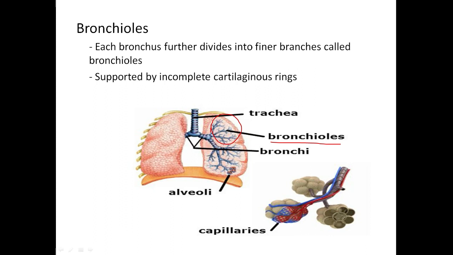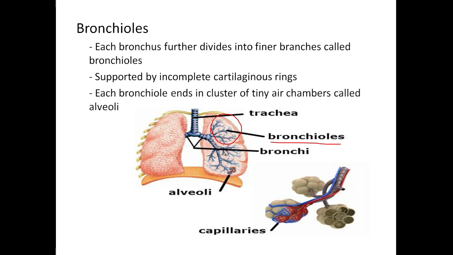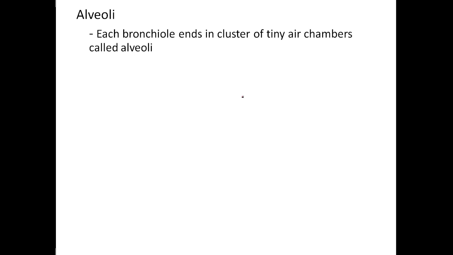While studying the trachea itself, we have seen it contains so many cartilaginous rings. Those cartilaginous rings continue in the bronchus and bronchioles, with the same function: to avoid collapse. Next, each bronchiole ends in a cluster of tiny air chambers called alveoli. So at the end of the bronchiole, we can see some balloon-like structures. That is called alveoli. Alveoli is nothing but a cluster of tiny air chambers.